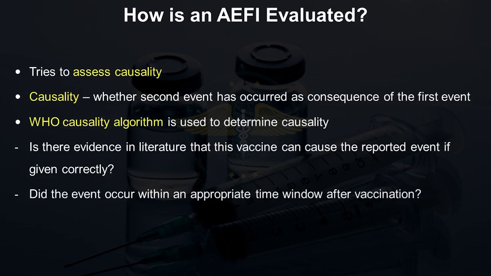Did the event occur within an appropriate time after vaccination? This is the second question. For example, you will not report an event 1 and 2 years after a vaccination. There are specific times after a particular vaccination when certain adverse events can be linked to the vaccine. This is the second question in the WHO algorithm.